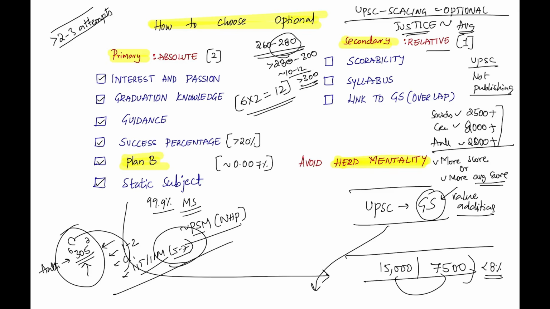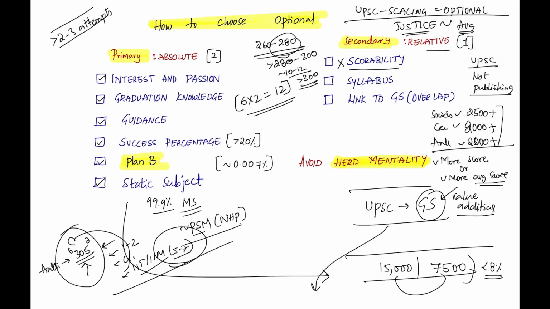So scoreability is always a secondary criteria. You cannot decide an optional based on scoreability. Many students think that medical science is not scoreable. I'll tell you why it is not scoreable: because we commit a lot of blunders as medical students. So I'll not put a point here.